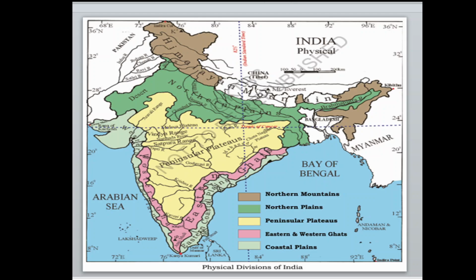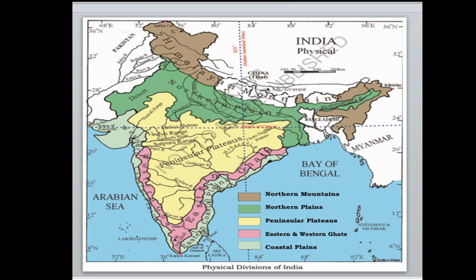Which are those? First is Gujarat, second is Maharashtra, third is Goa, fourth is Karnataka, fifth is Kerala, sixth is Tamil Nadu, seventh is Andhra Pradesh, eighth is Odisha, and ninth is West Bengal.